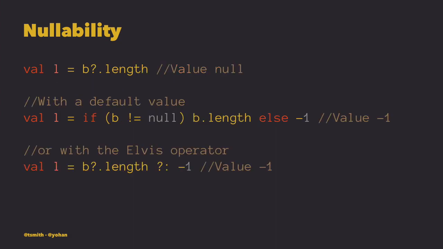In this last example of nullability, we can use a few different formats to check for null. In the first line of code, note the question mark in use again. When that is declared, any further method calls on that object will return null if the parent object is null. This removes the need for doing a bunch of nested if null checks. In the second line of code, we follow a slightly different format. Instead of utilizing null as the result, we specify a default value using a single expression if else. Finally, in the last one on the page, we take advantage of the Elvis operator to simplify the syntax of that second example, doing the exact same thing.